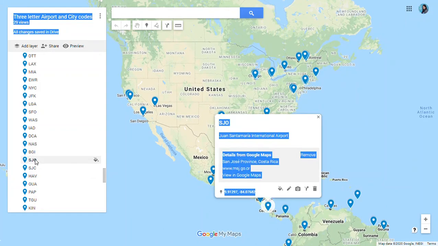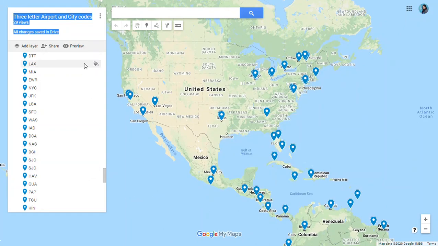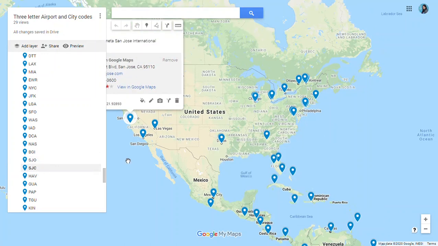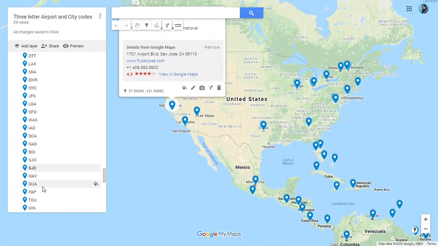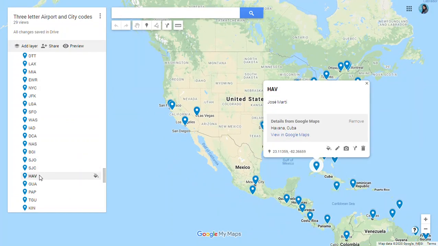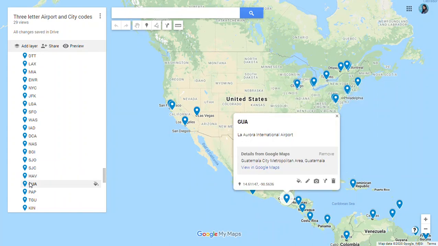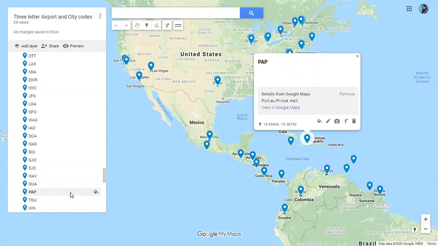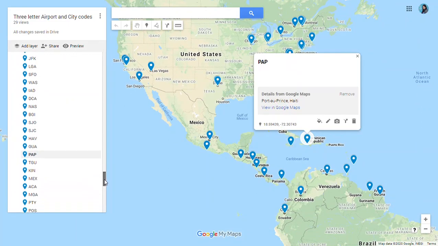Then we have San Jose. Here we have SJO, San Jose in Costa Rica, and SJC for San Jose in California. So California, SJC, and Costa Rica, SJO, San Jose. Then we have Havana in Cuba, HAV for Havana in Cuba. GUA for Guatemala. Here you can see the location. PAP, Port-au-Prince in Haiti. We have PAP in Haiti, Port-au-Prince.